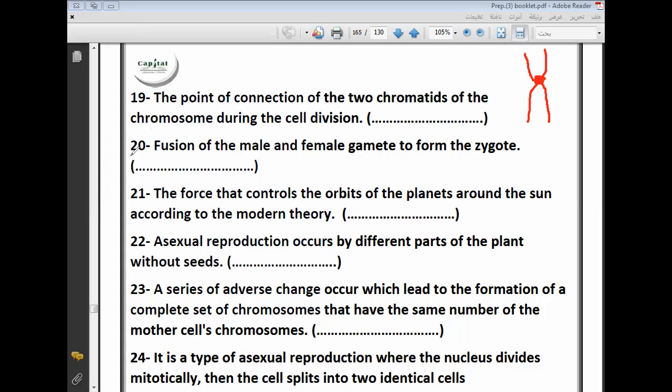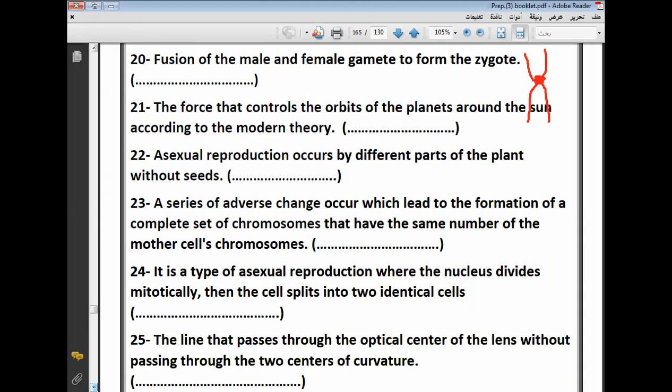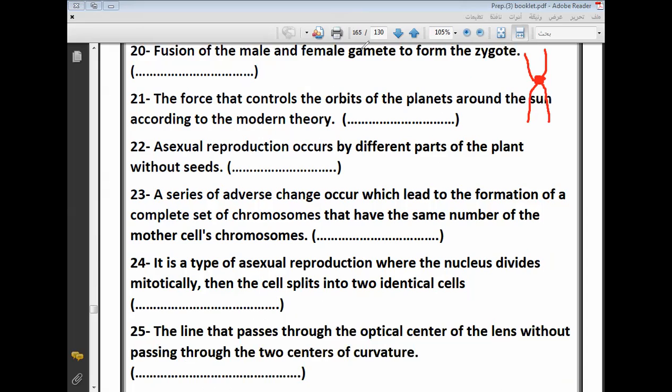Muhammad again, number 20. Fusion of the male and female gamete to form the zygote. Fertilization. Excellent. Fertilization process. Number 21. The force that controls the orbits of the planets around the sun according to the modern theory. Gravity. Excellent.